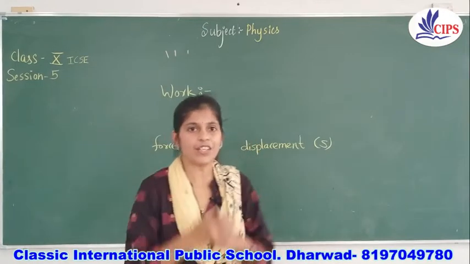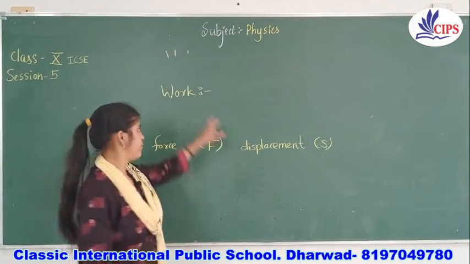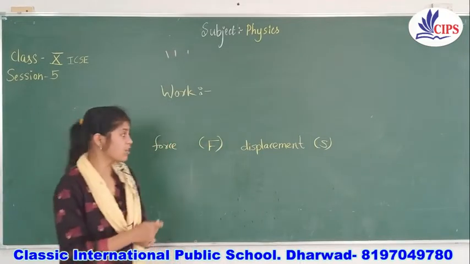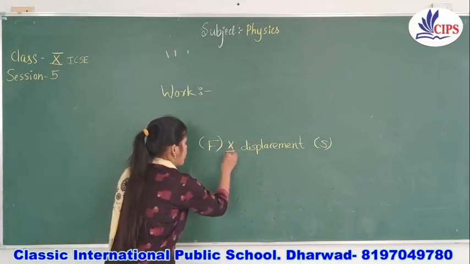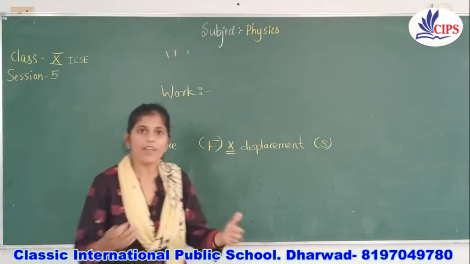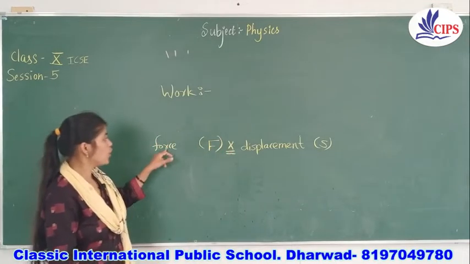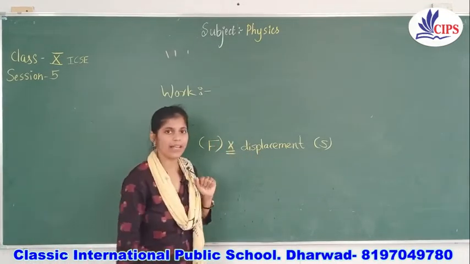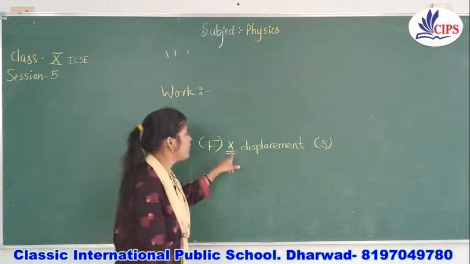Now my question is, I would like to ask you children, maybe you know the formula directly for work done. Why are we placing the multiplication form only in between force applied and displacement? Why are we not giving addition or subtraction in between?